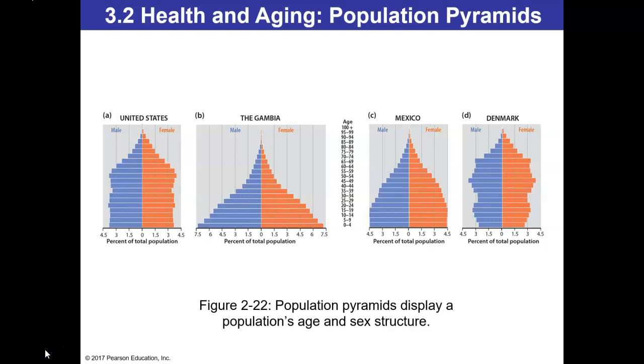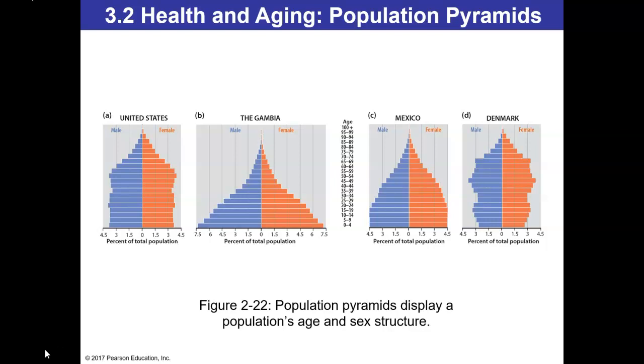The pyramid will show sex structure comparing men to women, or males to females. It will also indicate the age groups that they fit into, as well as the percentage of the total population that age group makes up. Take a look at the Gambia. This country is in stage 2 of the demographic transition. You can tell this because the pyramid has a much broader base than that of countries that are considered stage 4, like the US or Denmark. Then taking a look at Mexico in population pyramid C, you'll notice that that pyramid is in stage 3.